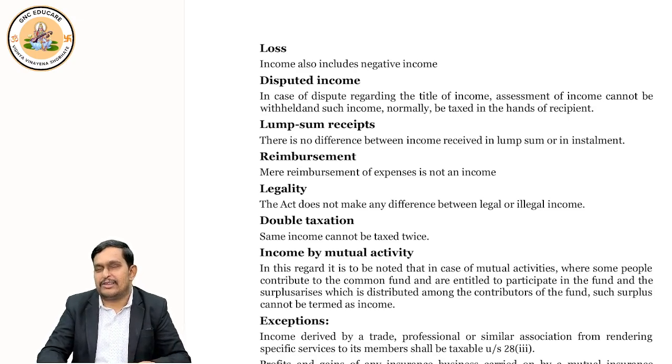Suppose there is a dispute between two people, X and Y, on the property and the income of the property. Then the government will simply say, wait, who is receiving the rent? Sir, X is receiving. Okay, X, first include it in your income and pay tax to us. Let your dispute continue in the court. When it is solved, let's see. But as of now, you received the rent, correct? You pay the tax to us.